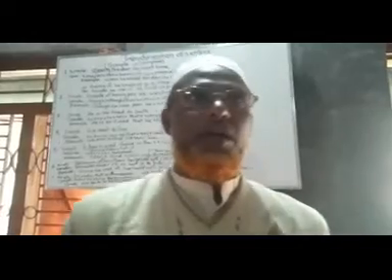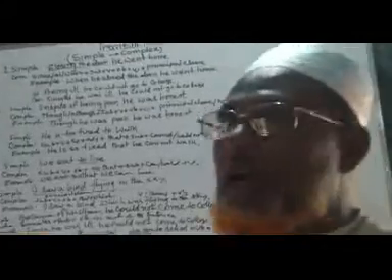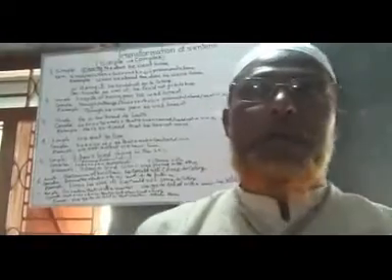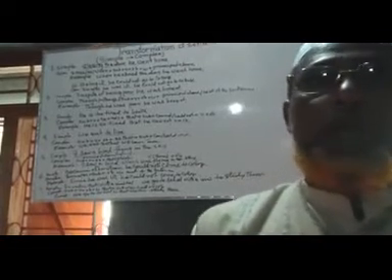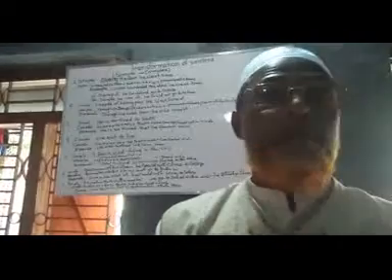Okay, let's go to our main discussion. Look at the blackboard, please. In our previous class, we discussed what is sentence. Sentence is a group of words that express a complete sense. According to structure, there are three kinds of sentence.